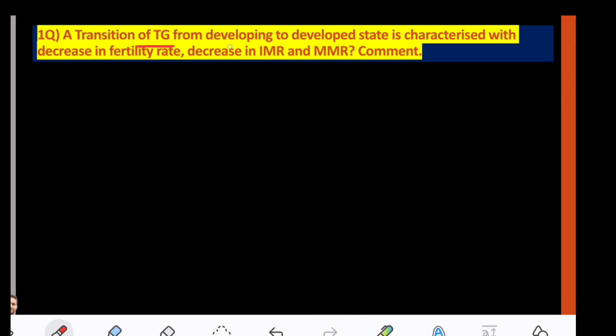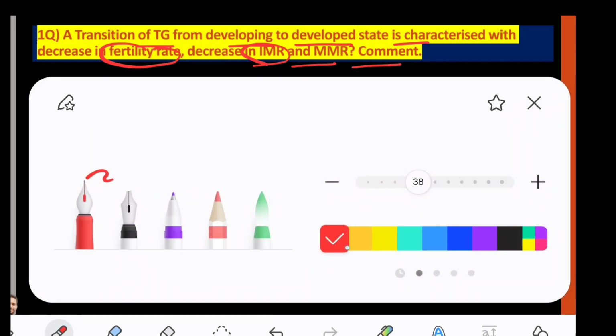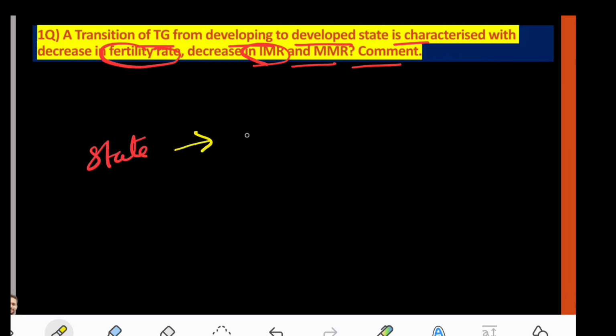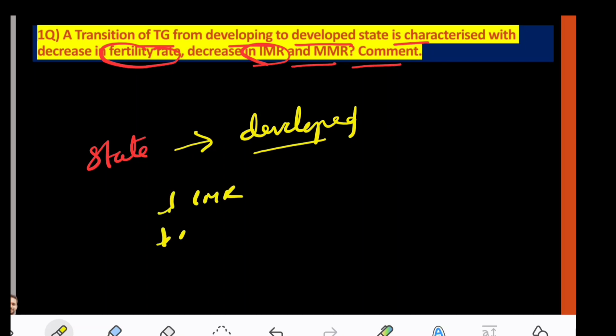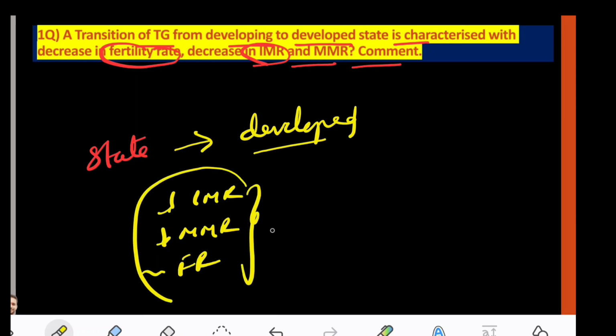A transition of Telangana from developing to developed state is characterized by a decreasing fertility rate and a decrease in IMR and MMR. So basically what we are trying to say here is, for any state, not just Telangana, if we call it a developed state, what do we generally see? We see decreasing IMR, decreasing MMR, and more or less very good fertility rates. So these are also the indicators of developed nations.